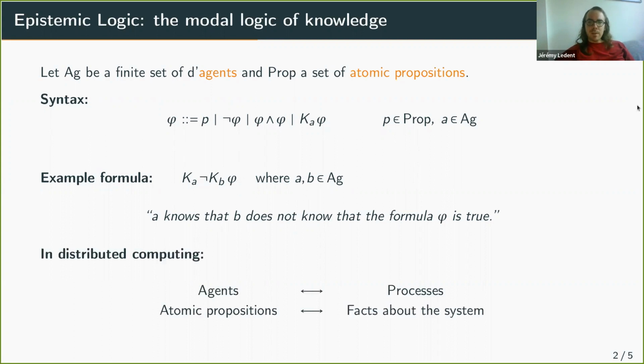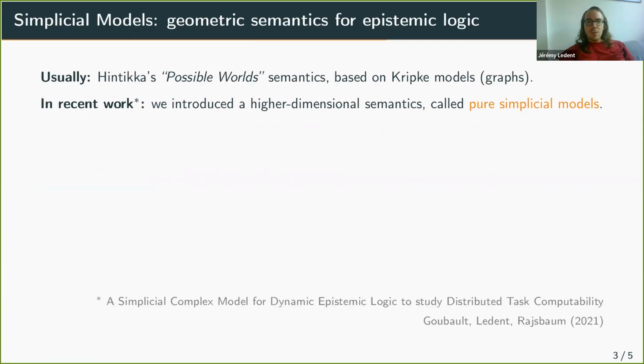This is useful, for example, in distributed computing, where the agents represent the processes, and we can write formulas expressing what these processes learn about the world as they communicate. The usual semantics for epistemic logic is based on Kripke models, which are graphs. But in recent work, we introduced a new kind of models called pure simplicial models with a geometric flavor.